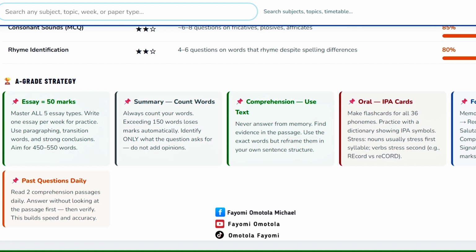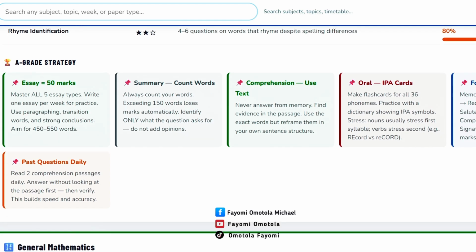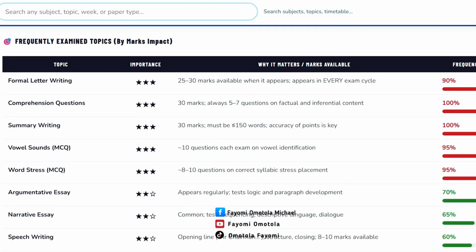Comprehension is, you first look at the question. You now see sometimes they layer it. The first question may be in the first paragraph, the second question may be in the second paragraph. It depends on what it is. So the answer for comprehension is in the passage. Go onto this complete WAEC study and check all those things, so that you use it as strategy. And oral, make flashcards of all the phonemes, formal letter, like that, past questions daily. So these are the things for English language.